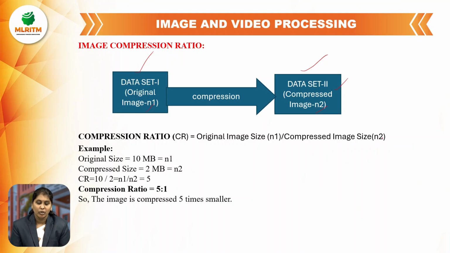For example, original image size N1 equals 10 MB and compressed image size N2 equals 2 MB. Then the compression ratio equals N1 by N2, 10 by 2, equals 5. So the compression ratio is 5:1. This means the image is compressed 5 times smaller than the original image.